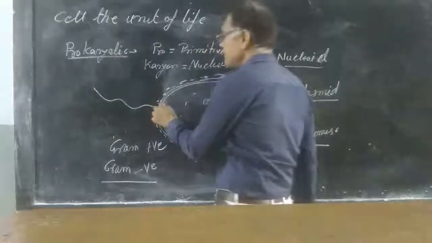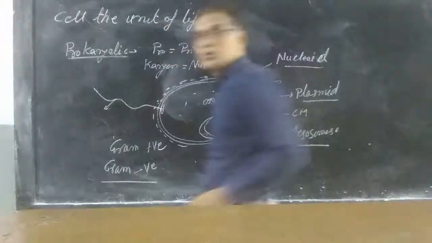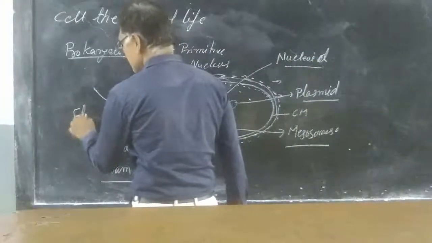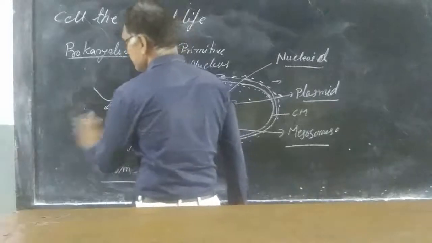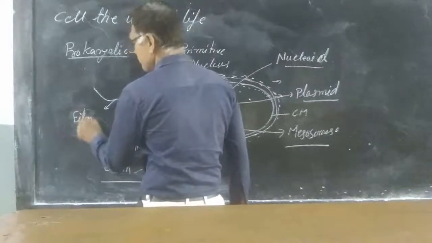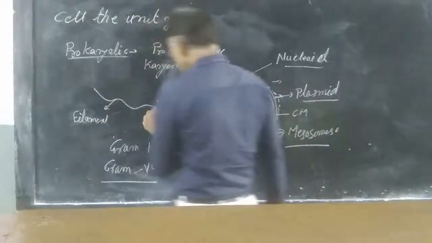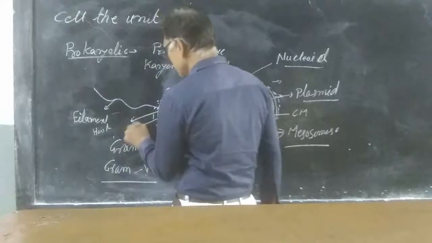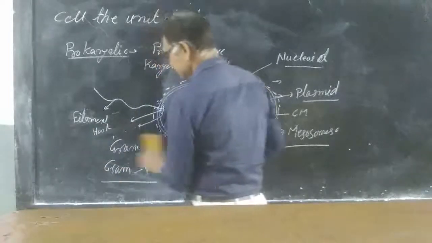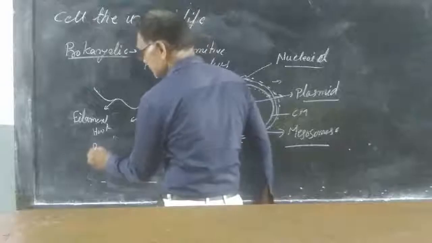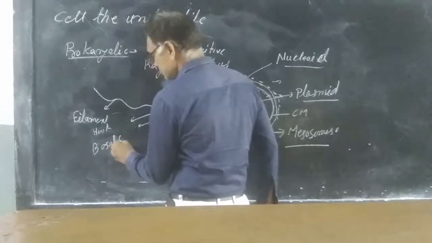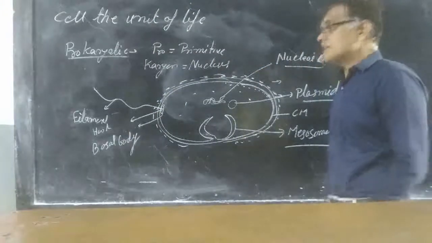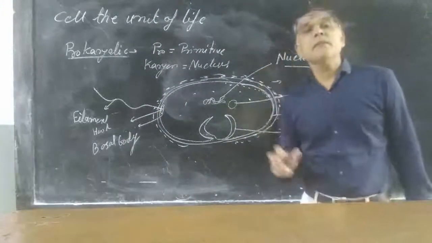Flagella is differentiated into three parts: filament, hook and basal body. Filament, hook and basal body.